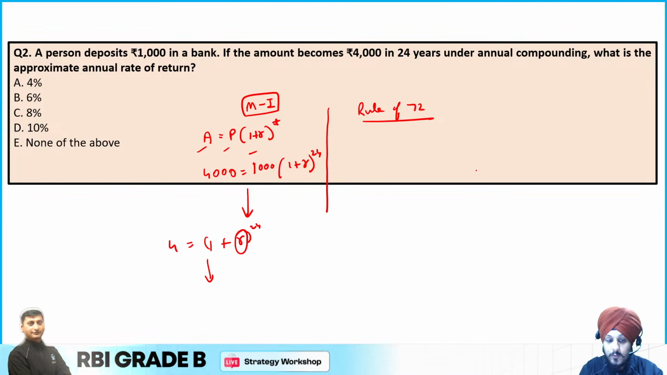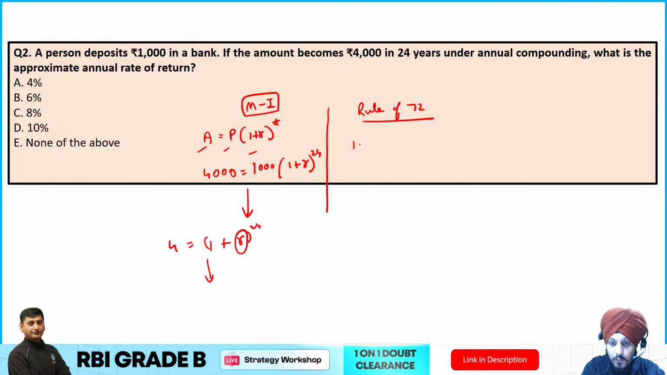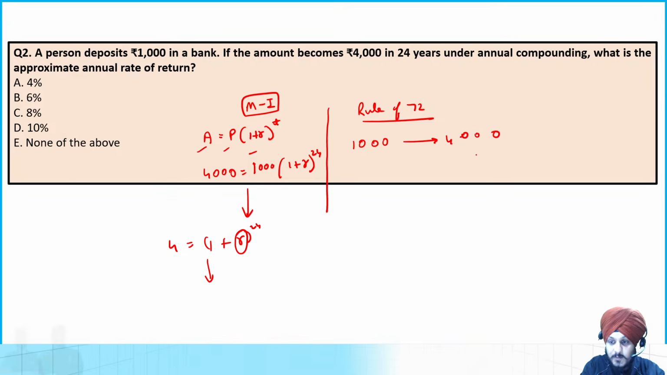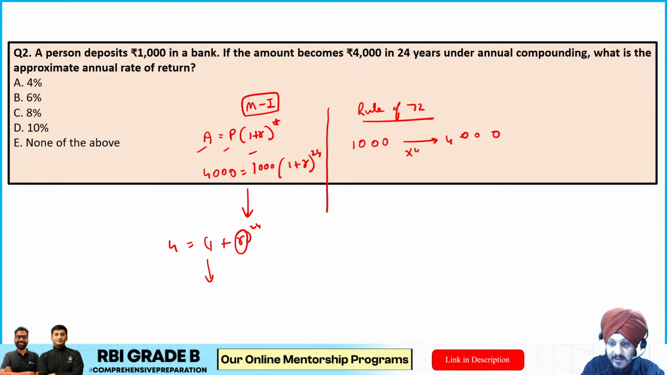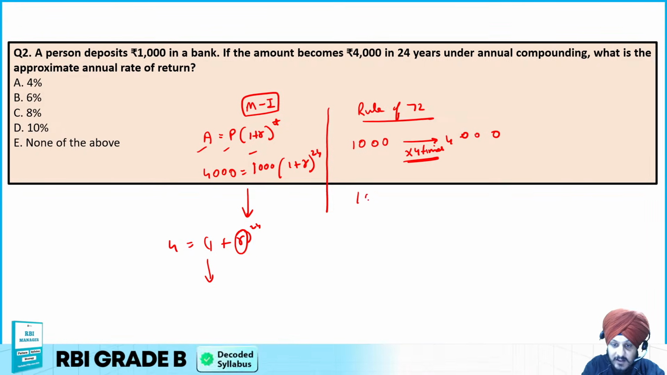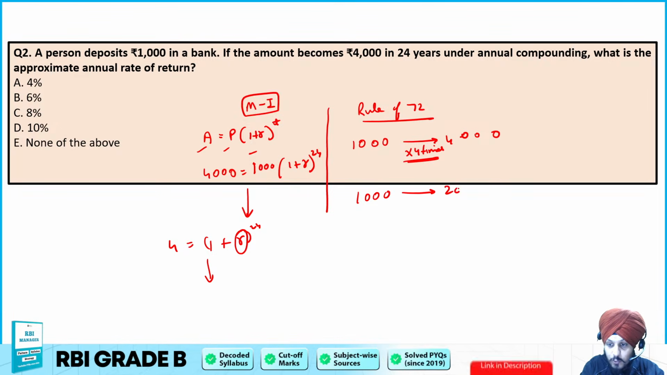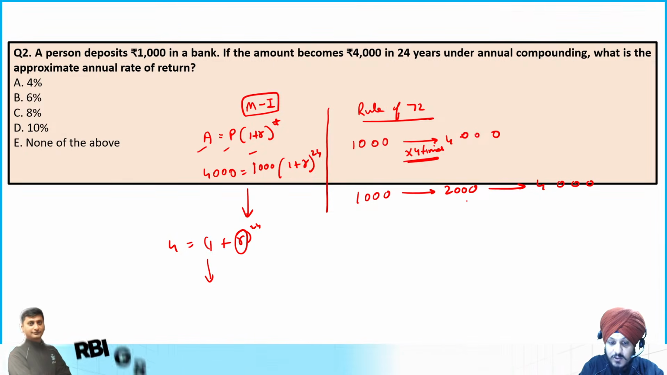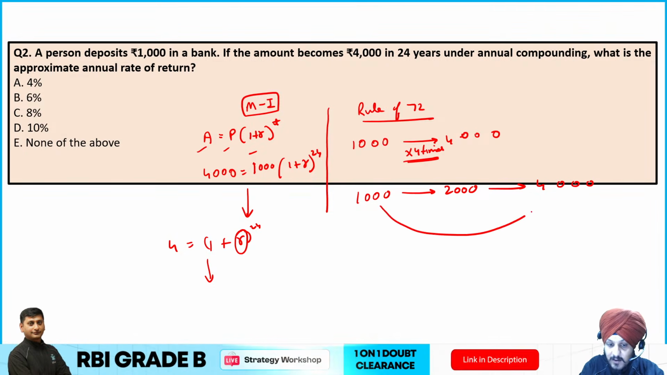So over here, if the amount grows from rupees 1000 to rupees 4000, it basically means that the money is increasing by 4 times. Now when this 1000 becomes 4000, how is it getting increased? Firstly, the 1000 is getting doubled to 2000, and the 2000 is getting doubled to 4000. So the money takes 24 years to double twice.